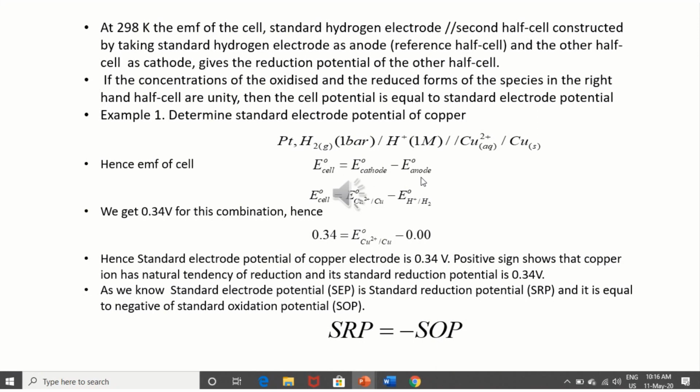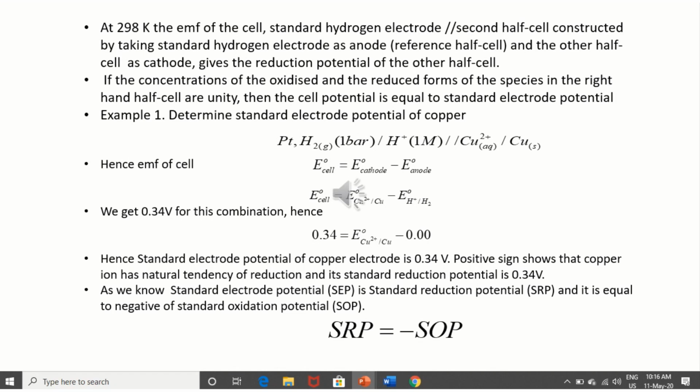E naught is the abbreviation for standard reduction potential. We can put it as E naught of cell is equal to E naught of Cu2+/Cu minus E naught of H+/H2. Cu2+/Cu indicates reduction. Wherever you need to write reduction potential, you need to write the abbreviation in this manner.